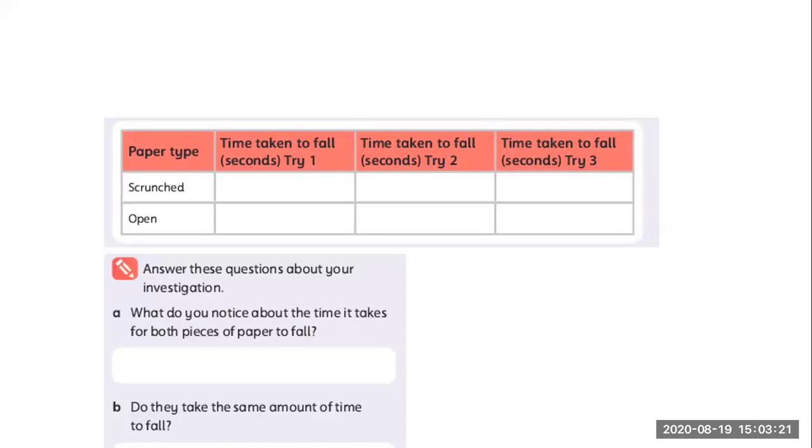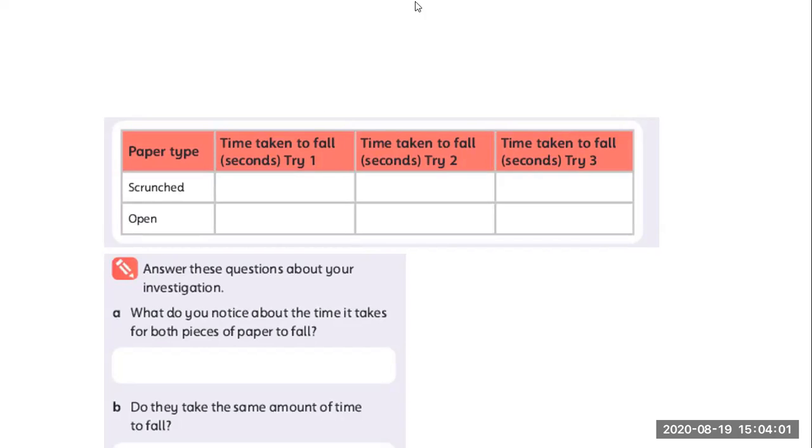Let's answer these questions. Scrunched up papers and open papers, they fall down. What will happen? You can do this experiment at home and write down their seconds, okay? Let's do this investigation at home and answer these questions in your book. Can you find the page? It's page 136. Okay, this observation is homework for you.